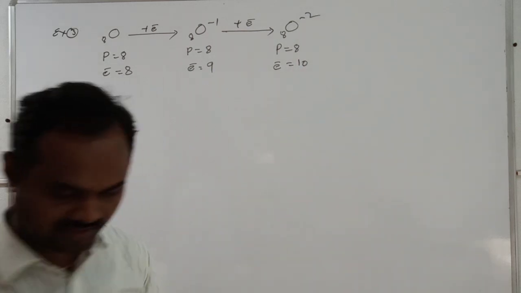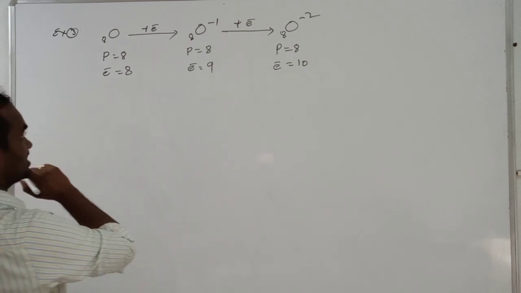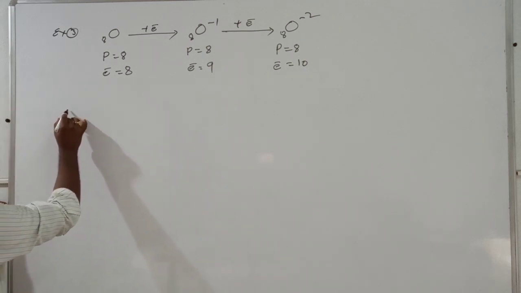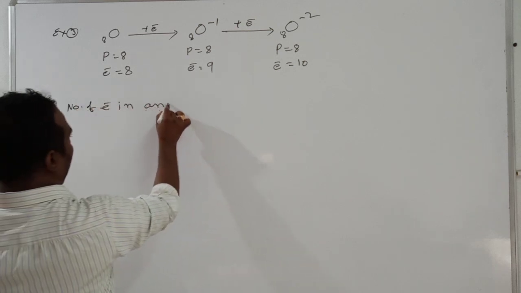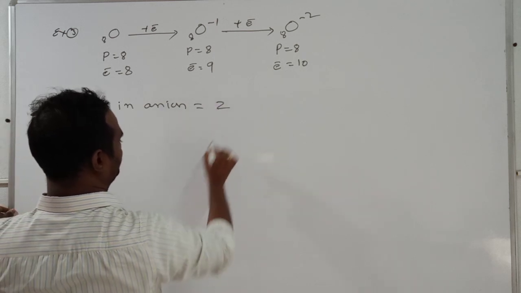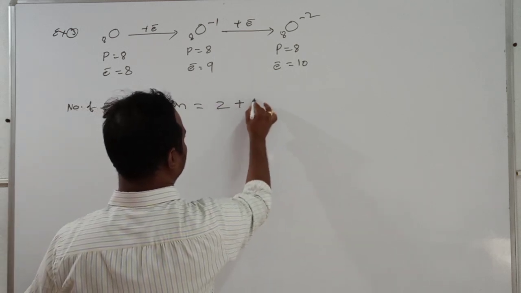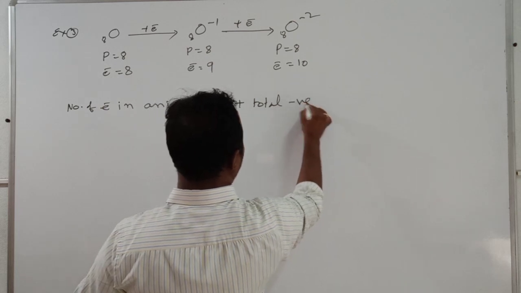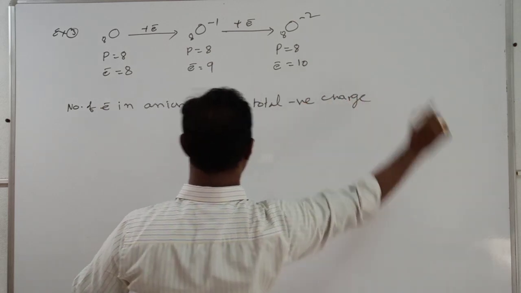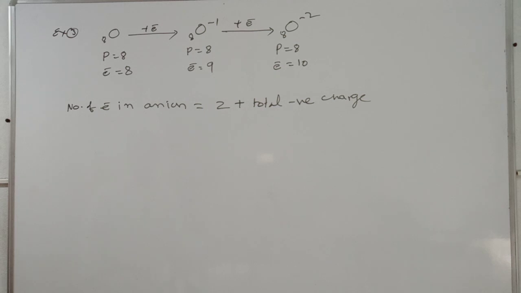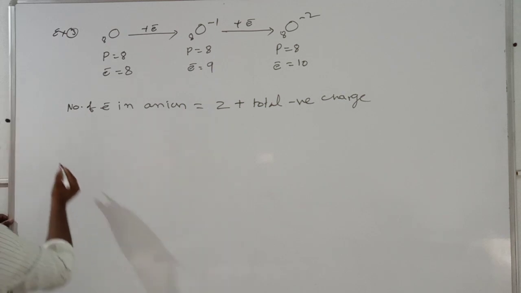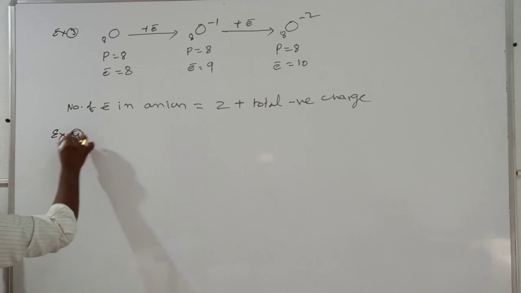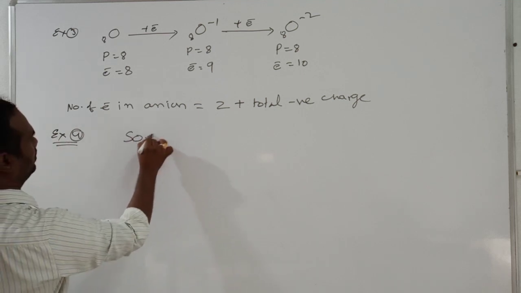So based on this, what we understand is that the number of electrons in an anion is equal to atomic number plus total negative charge. If you add that, we can use it. Based on this, I am going to calculate one more example: SO4 minus 2.